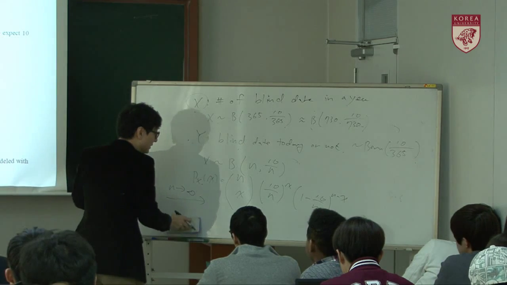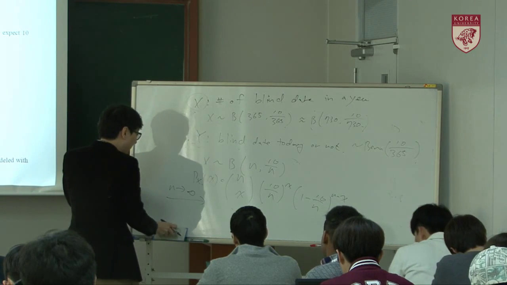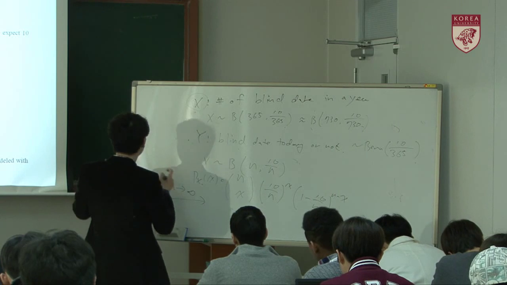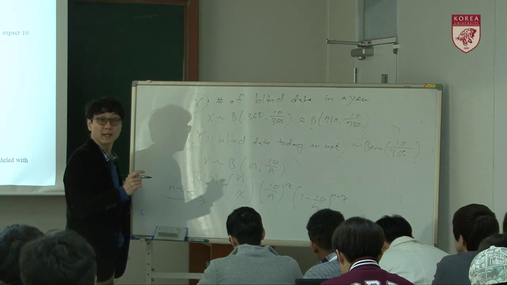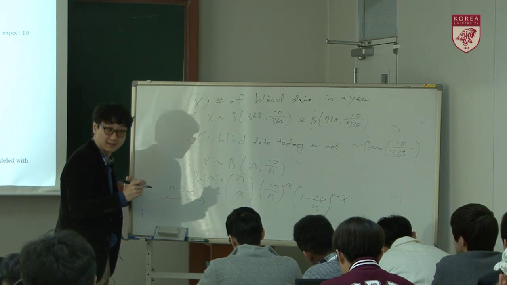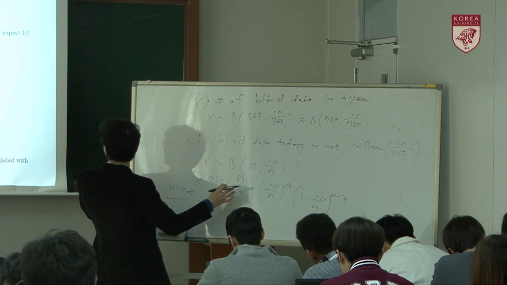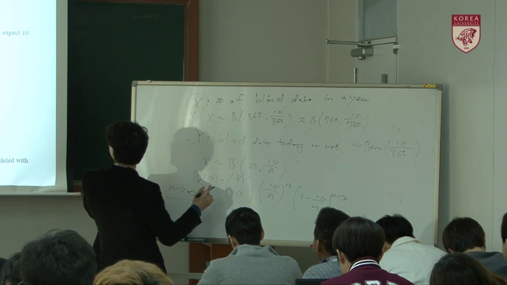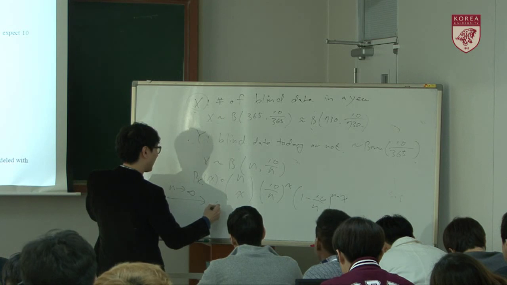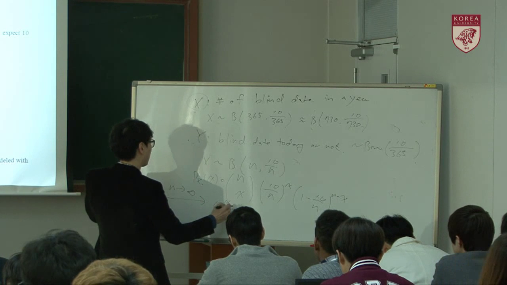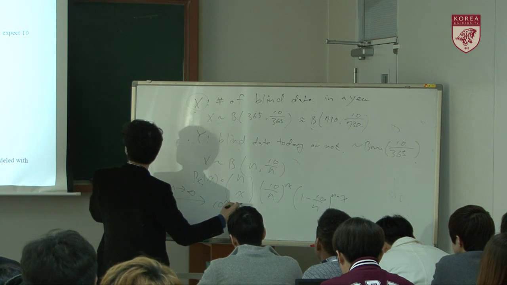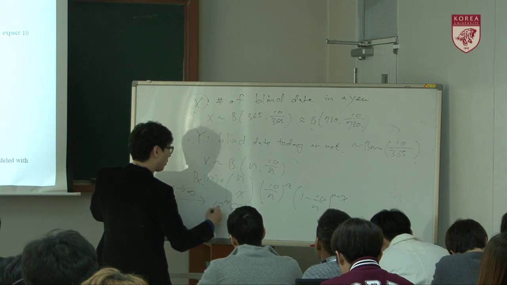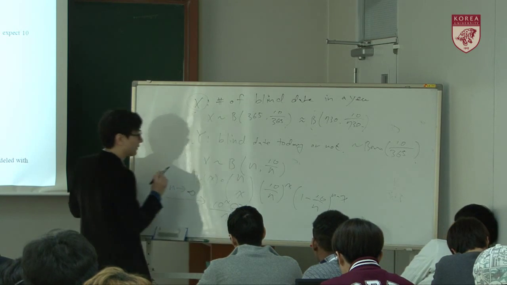So in this case, this one approaches that function, and in this case, alpha is 10. So it approaches what? 10 to the x and e to the minus 10 over x factorial.